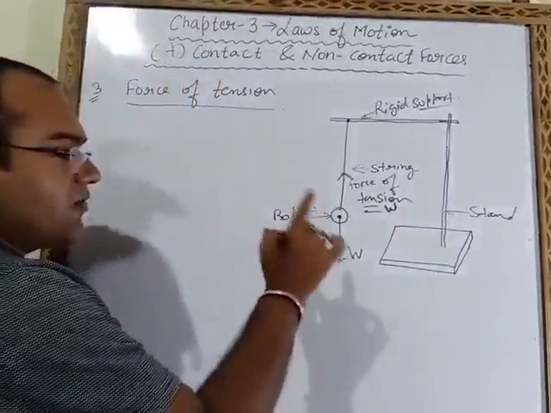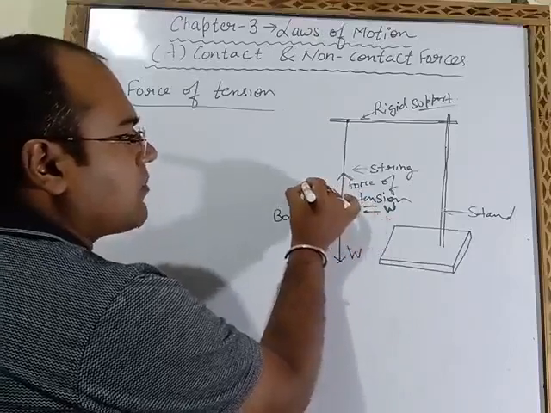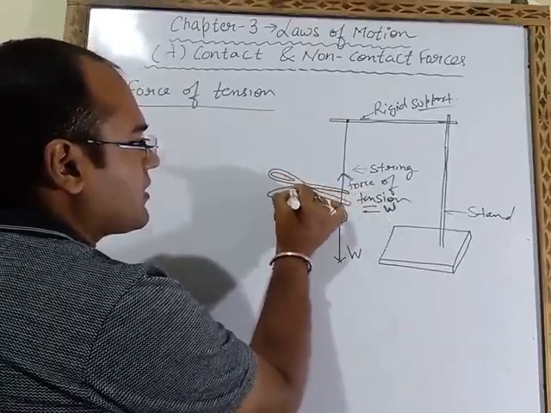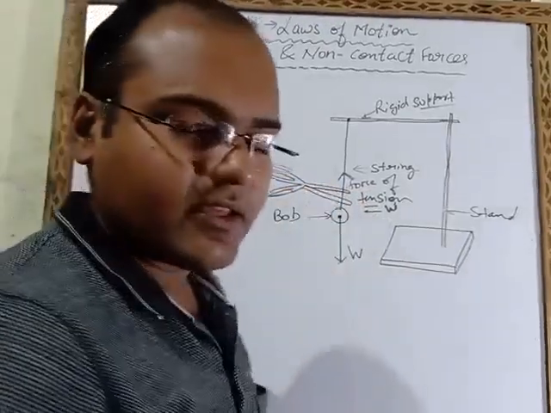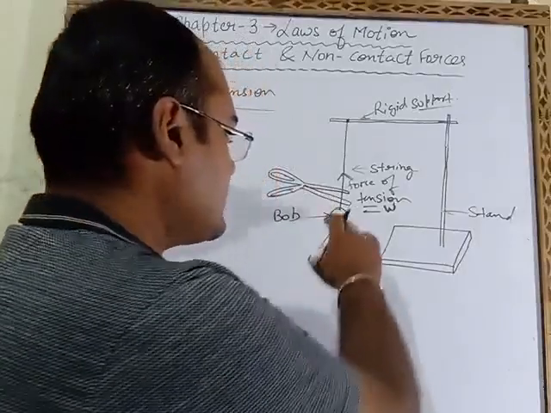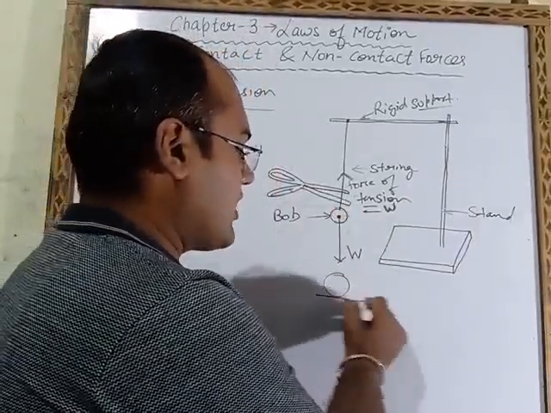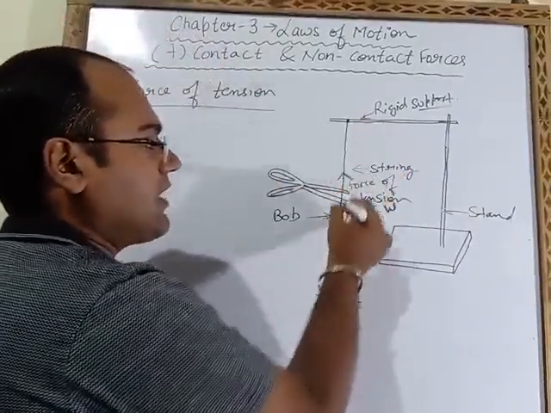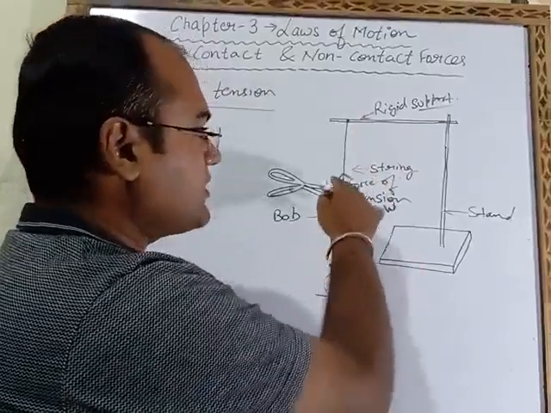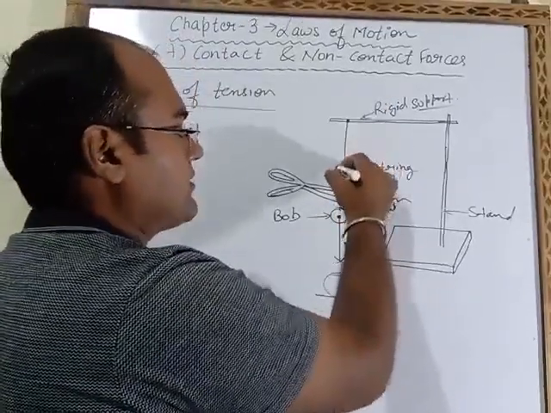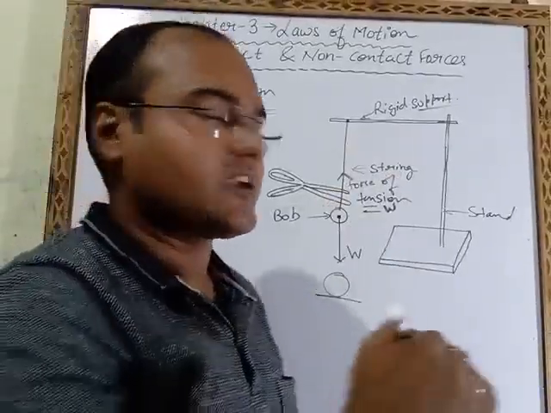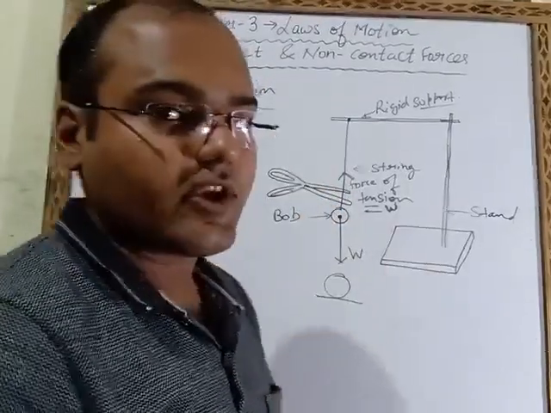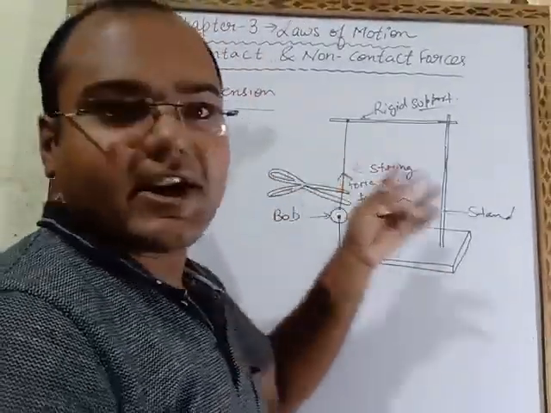Now if we cut this thread with the help of scissors, you will observe that this object will fall down on the floor, but at the same time this thread will lift upward with a jerk. Jerk means it will lift upward suddenly. Why does this happen? Because of this force of tension only. You can do this experiment at home also.